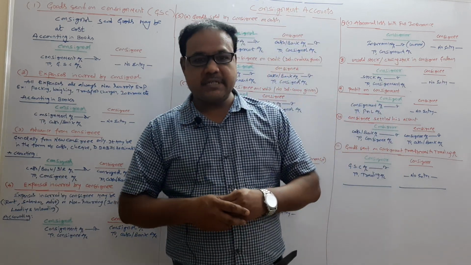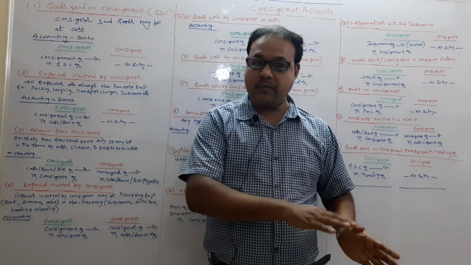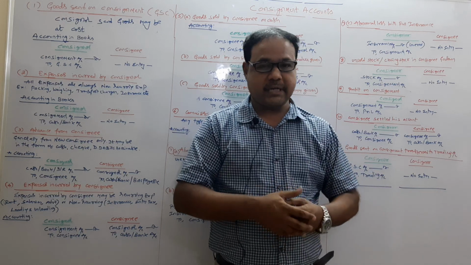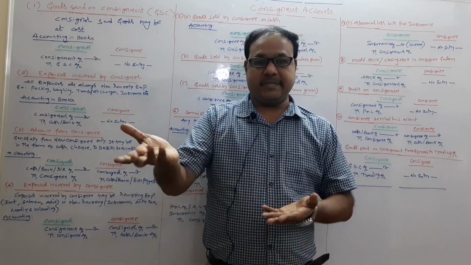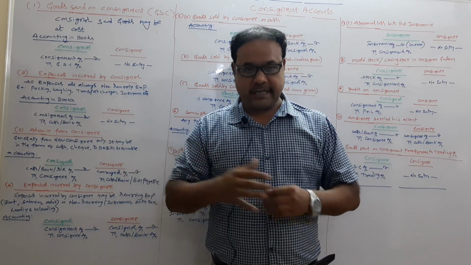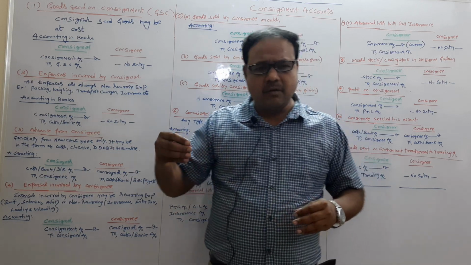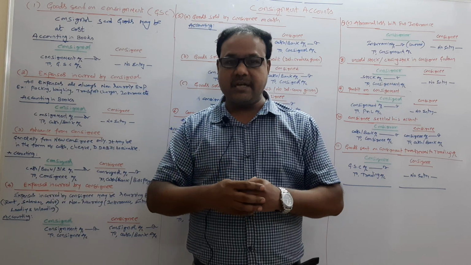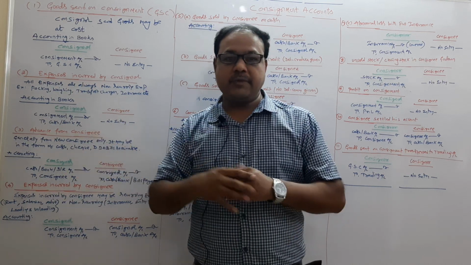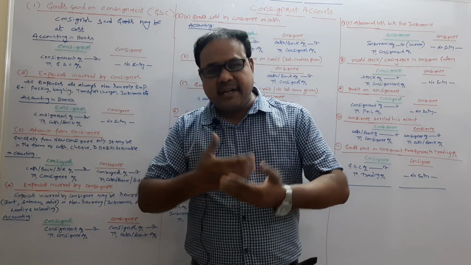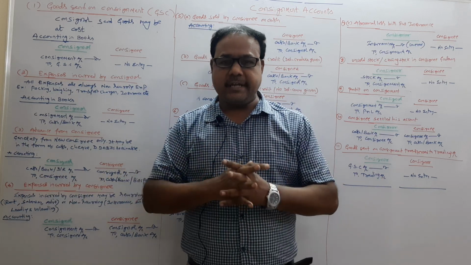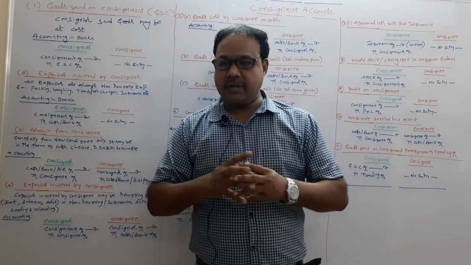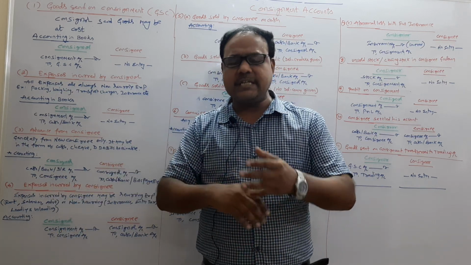And recurring expenses means once goods are stored in the godown of the consignee, he incurs expenses. Example, advertisement expenses, godown rent, salaries of the storekeeper, salaries of the showroom. So these are the recurring expenses, incurred irrespective of sales.